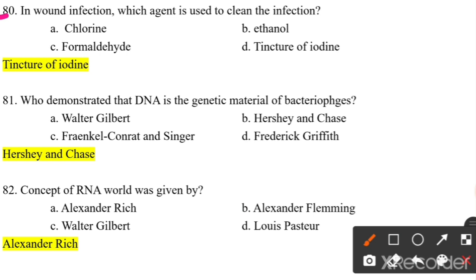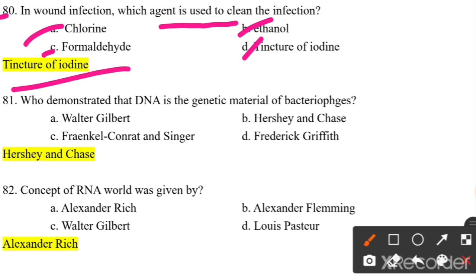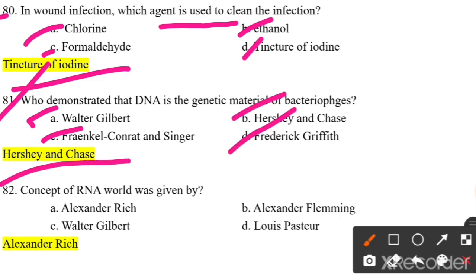In wound infection, which agent is used to clean the infection? Chlorine, ethanol, formaldehyde, tincture of iodine. So tincture of iodine is used to clean the infection. Who demonstrated that the DNA is the genetic material of bacteriophages? Walter Gilbert, Frank Kennard Singer, Hershey and Chase, Frederick Griffith. So Hershey and Chase demonstrated that the DNA is the genetic material of bacteriophages.